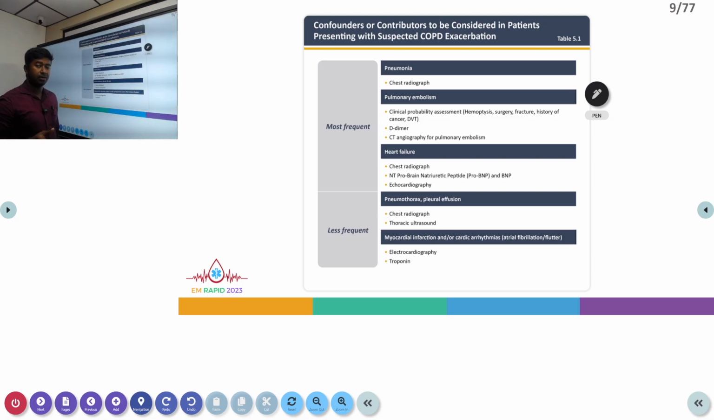When a patient comes with symptoms of COPD exacerbation, we have to think about other differentials. The common ones are pneumonia, pulmonary embolism, or heart failure, and less common ones are pleural effusion, pneumothorax, and even acute MI. So we have to do relevant investigations like a chest X-ray, an ECG, an echocardiogram, or even a pro-BNP to rule out heart failure, or send lab tests like cardiac enzymes and D-dimer, and even do a CTPA to rule out pulmonary embolism. These are the differentials we have to think about when we get a patient with a probable acute exacerbation of COPD.